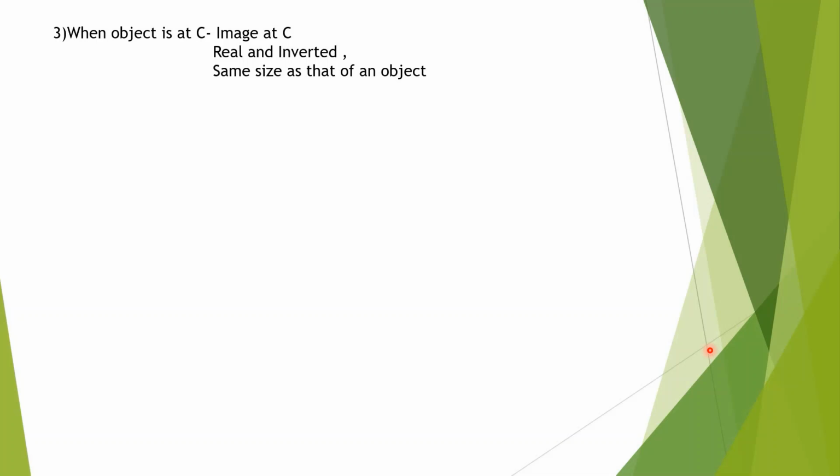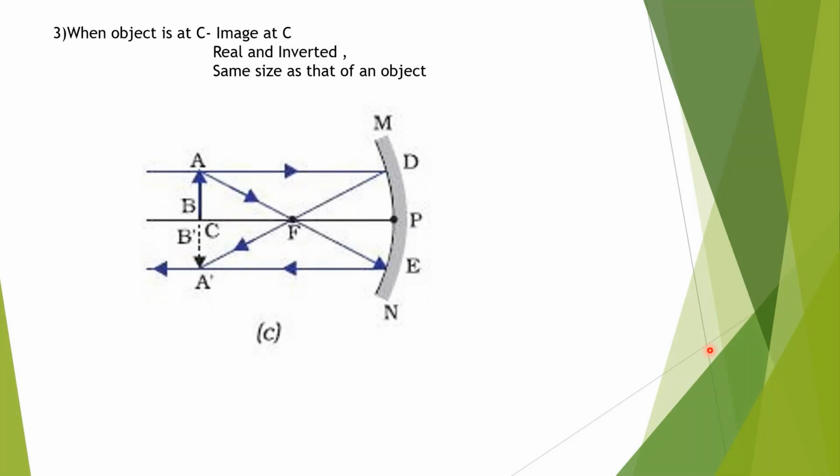Now next, when the object is at C, when the object is placed at the center of curvature, in that case the image will be formed at the center of curvature. The nature will be real and inverted because after reflection the rays actually intersect, and the size of the image will be equal to the size of the object.